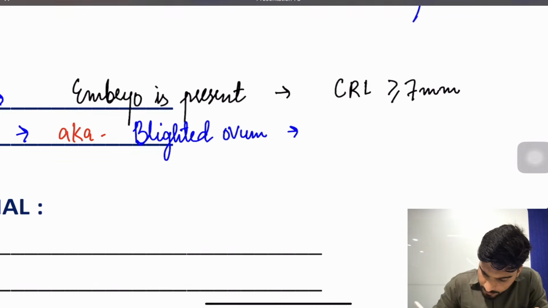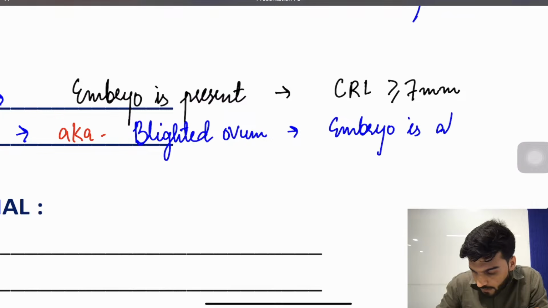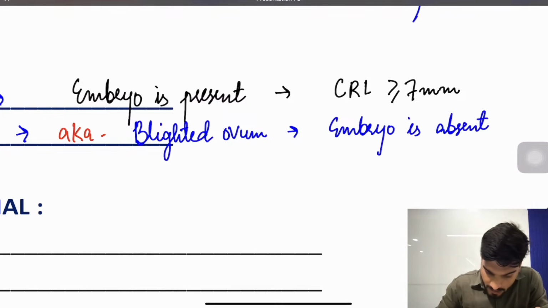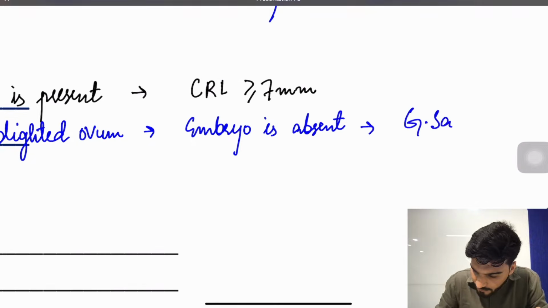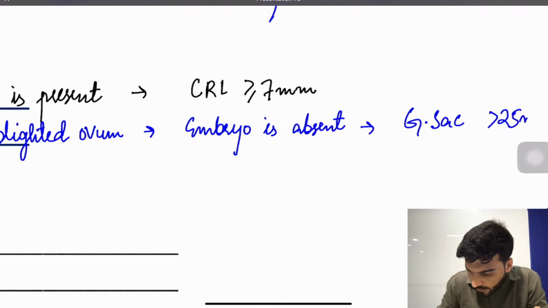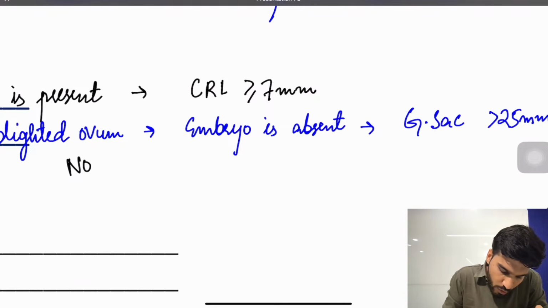The embryo is absent, and the gestational sac is more than 25 mm. But the main two features you'll remember: there is no yolk sac or fetal pole.